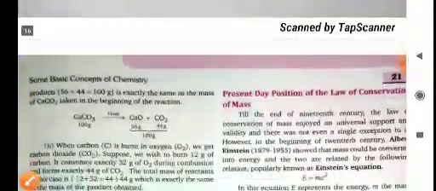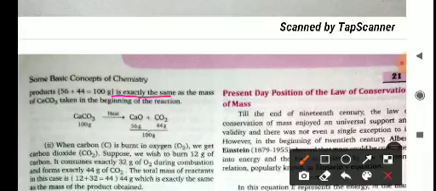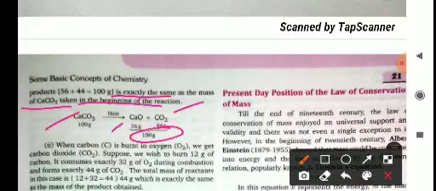Then the total mass of the product, that is 56 plus 44 equals 100 gram, is exactly the same as the mass of calcium carbonate taken in the beginning of the reaction. The total weight of product is 100 gram and the total weight of reactant is 100 gram.